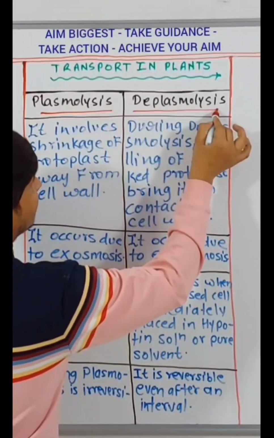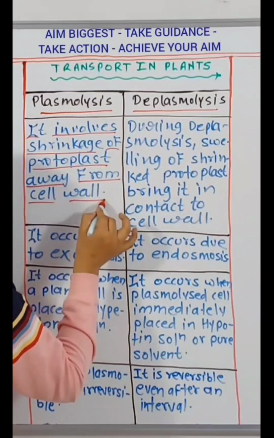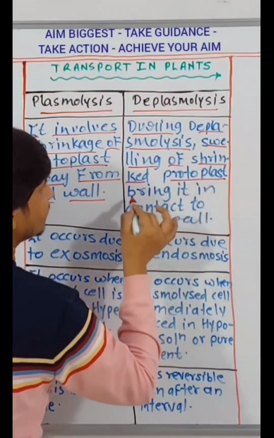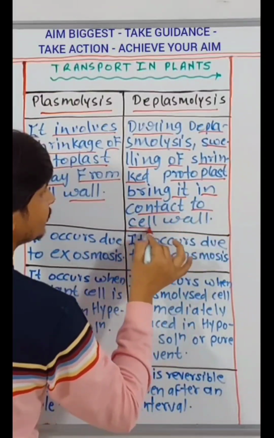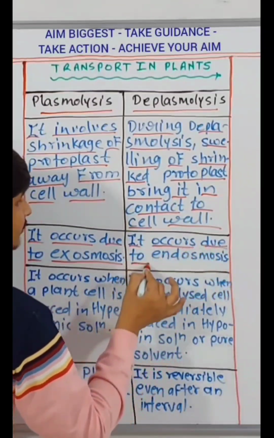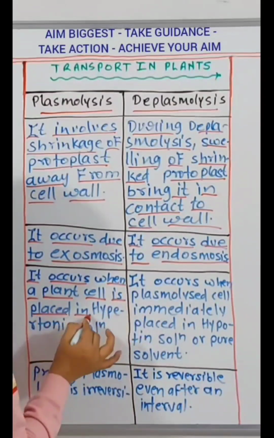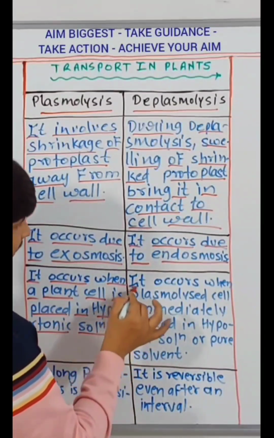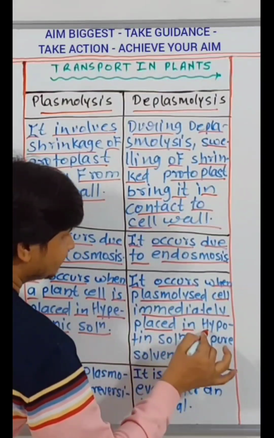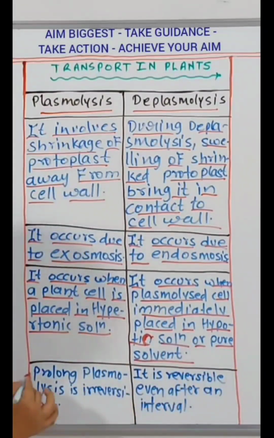Plasmolysis, deplasmolysis. It involves shrinkage of protoplast away from cell wall. During deplasmolysis, swelling of shrinked protoplast bring it in contact to cell wall. It occurs due to exoosmosis. It occurs due to endoosmosis. It occurs when a plant cell is placed in hypertonic solution. It occurs when plasmolyzed cell immediately placed in hypotonic solution or pure solvent.